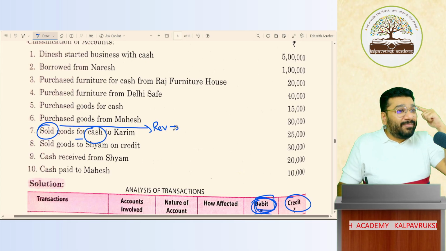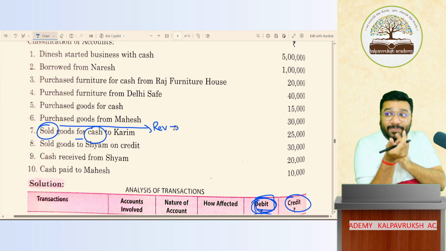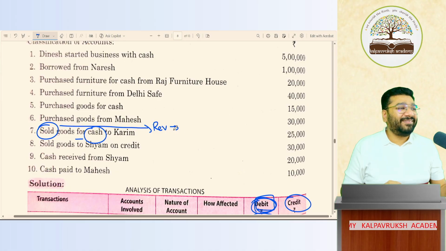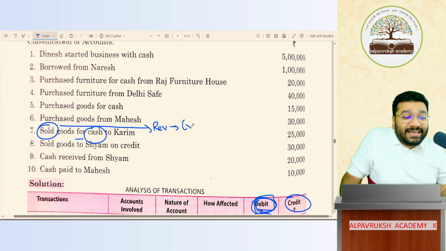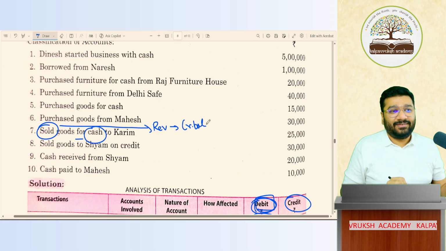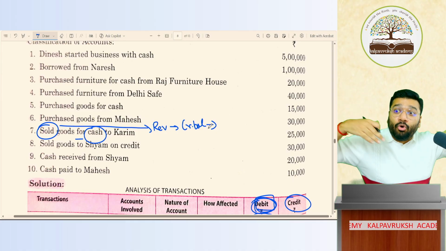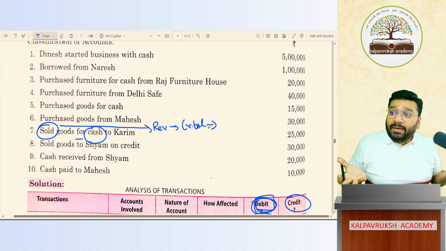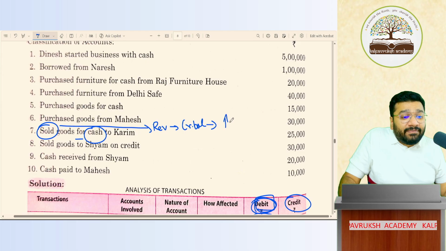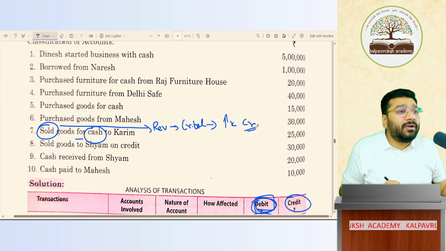People don't answer from their mind. They answer based on my tone. If sir speaks like this, then the opposite answer will come. Revenue is credit balance. Here, if I do more and more sales, more goods I sell, my revenue will increase. To increase revenue, I have to give a credit. Got it, not got it?